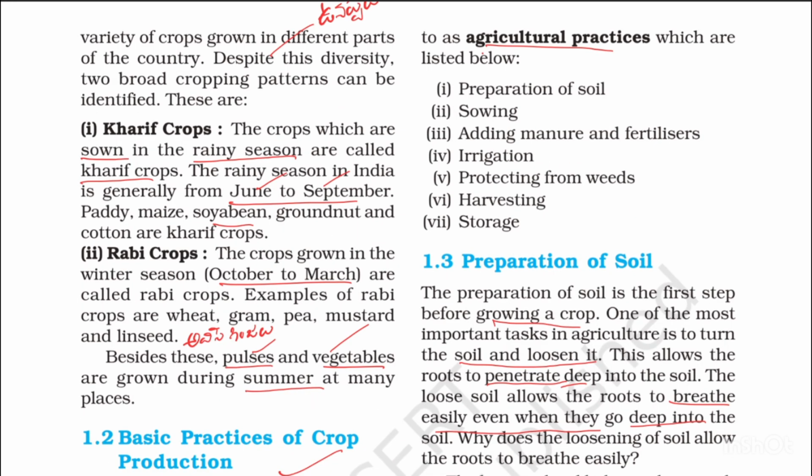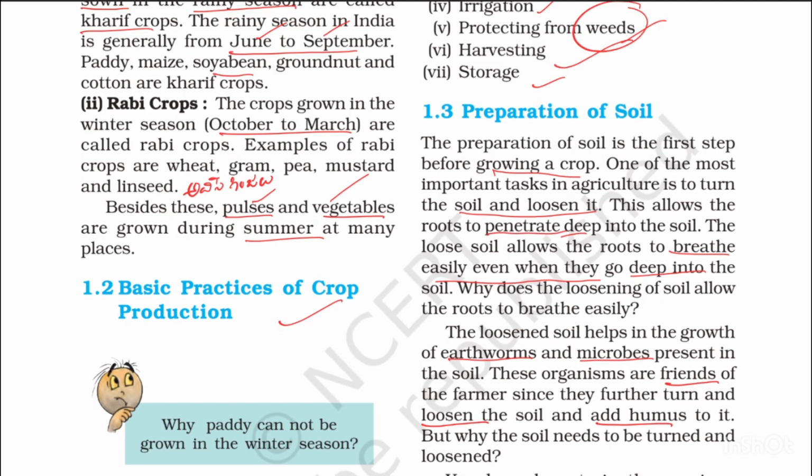Many steps are involved in agricultural practices. First one is preparation of the soil. Second one, sowing. Third one, adding manure and fertilizers. Fourth one, irrigation. Fifth one, protecting from weeds. And then harvesting and storage. These are the agricultural practices. Total 7 agricultural practices are there.